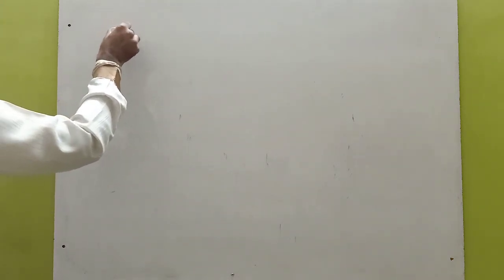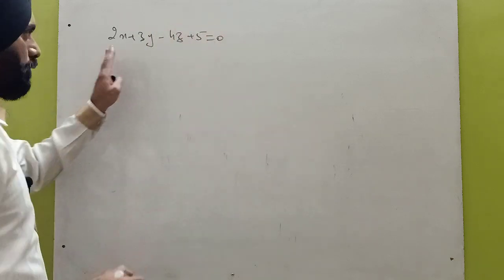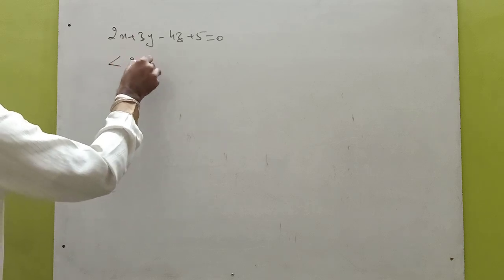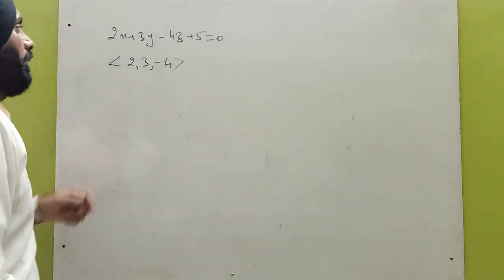Suppose that there is a plane 2x plus 3y minus 4z plus 5 equal to 0. This is the equation of the plane, no doubt. Its coefficients are 2, 3, minus 4. Now how can we convert this plane into the normal form?